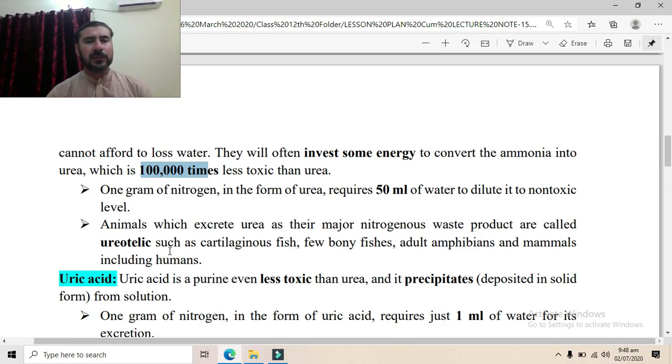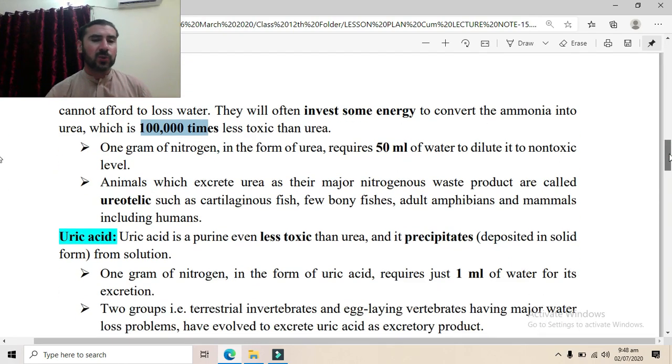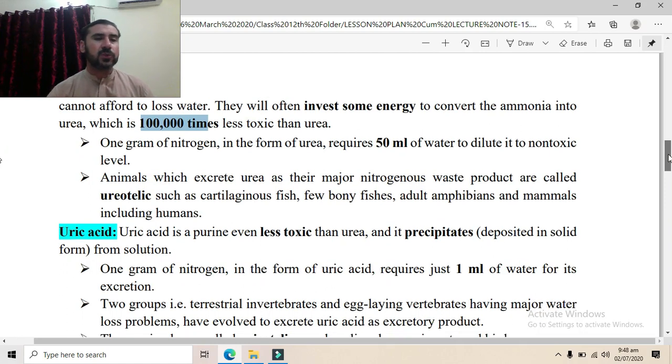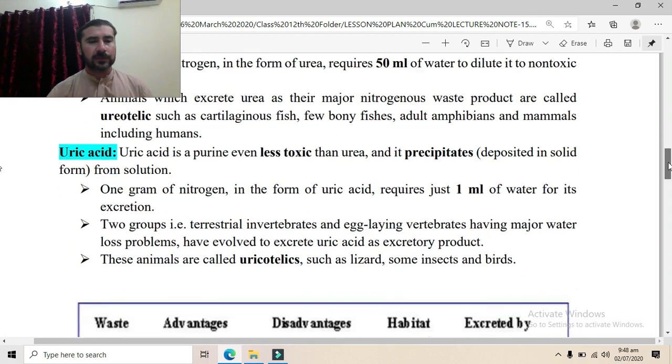Now those animals which are ureotelic, which release urea as their major excretory product, are cartilaginous fish, a few bony fishes, adult amphibians and mammals including humans. Remember, humans also excrete urea as their major excretory product.